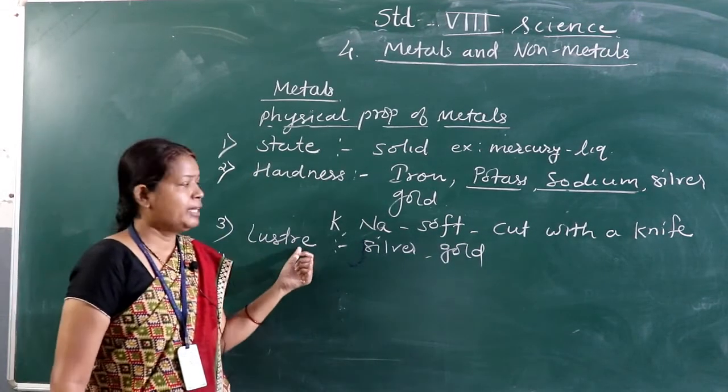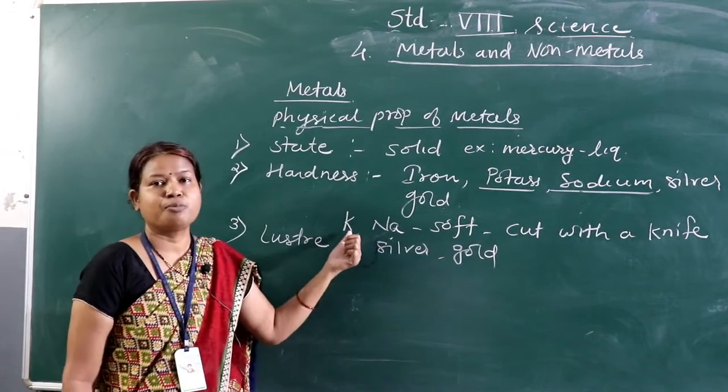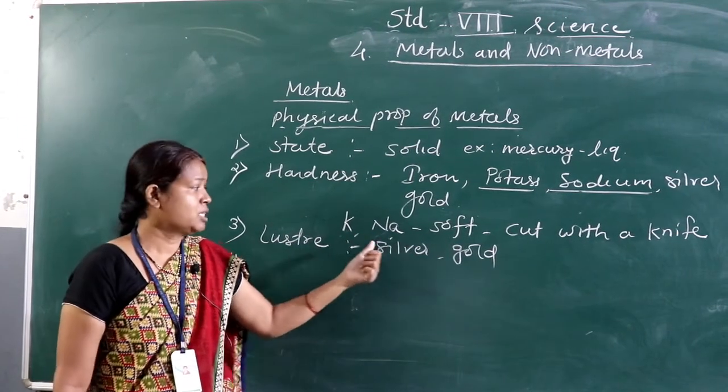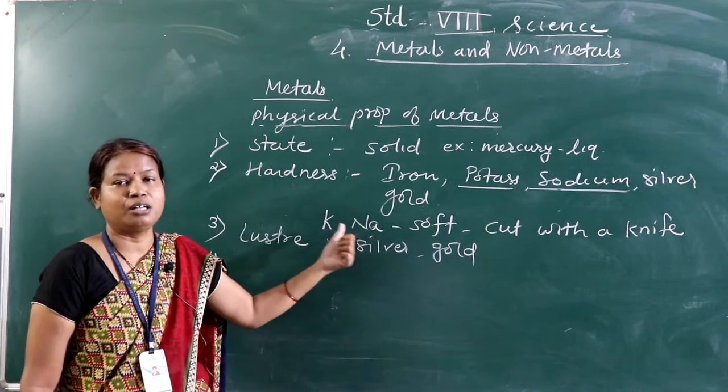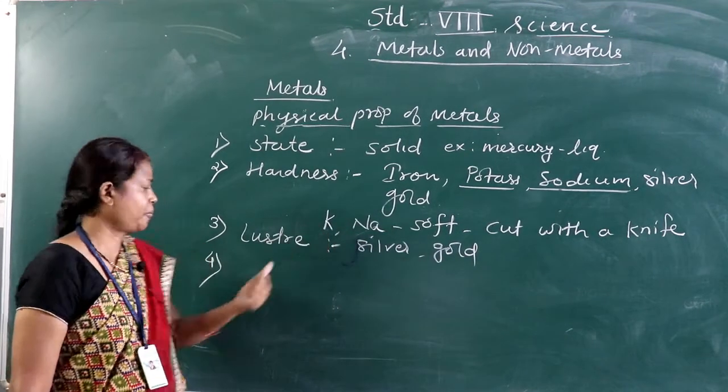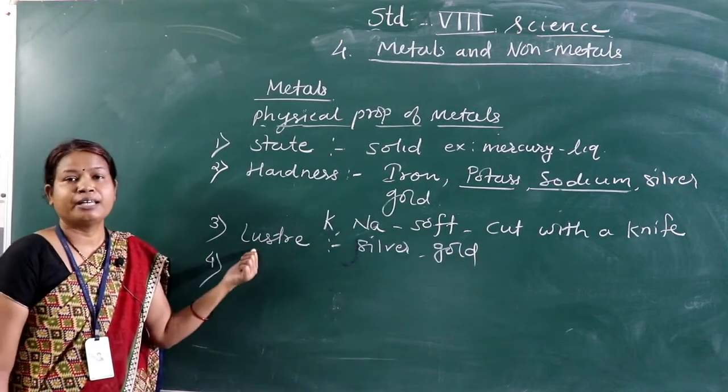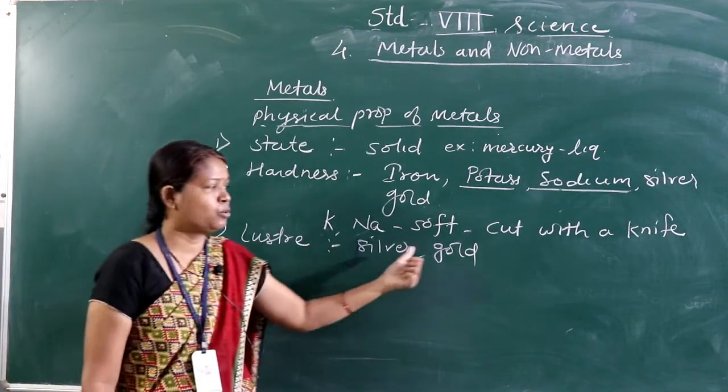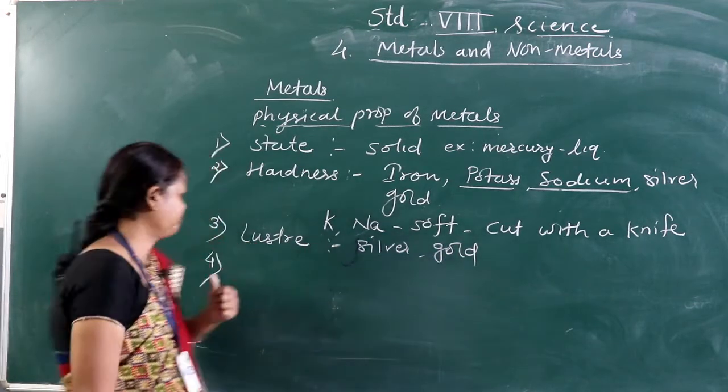But this property is not contained in potassium and sodium. These are the dangerous or poisonous metals. Okay, we cannot use them for making jewelry. We use only silver and gold for making the ornaments.